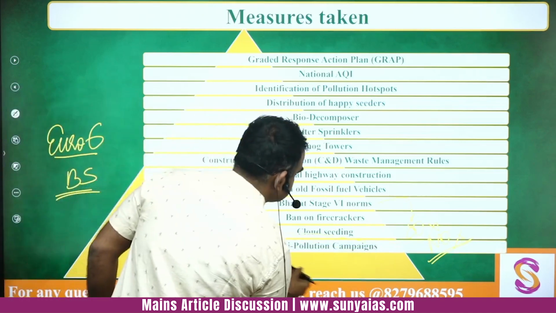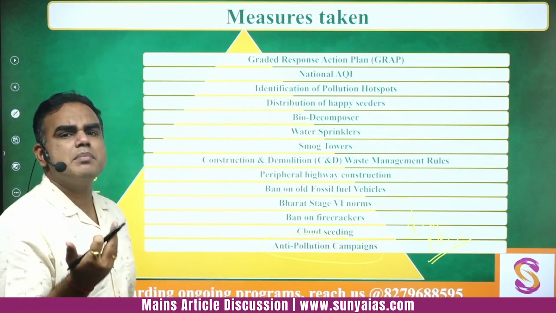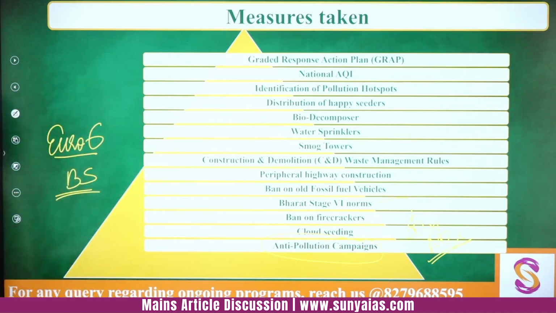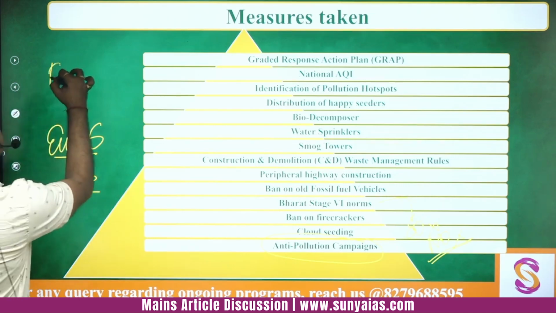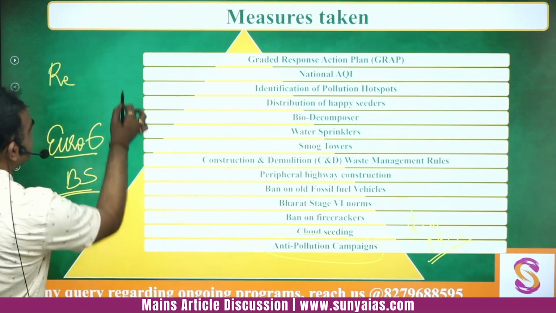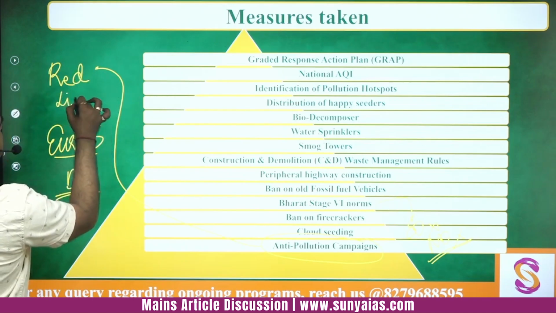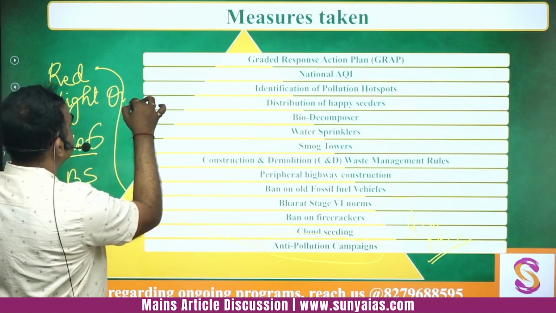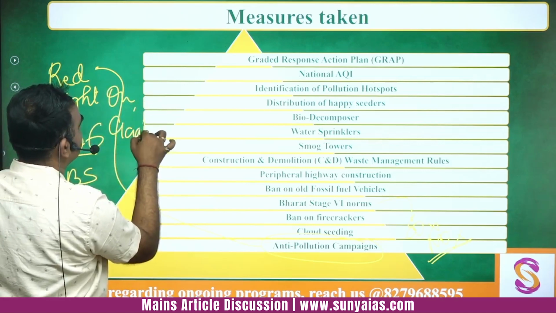Then anti-pollution campaigns, so that people are aware at the behavioral level. One of the campaigns I'll just highlight: red light on, gaadi off.